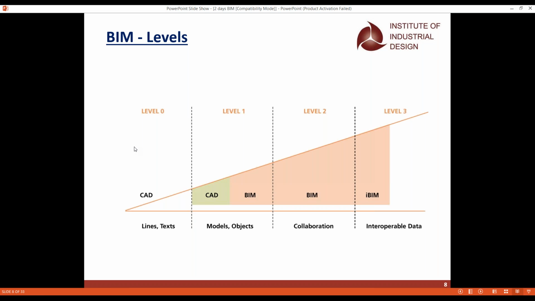Collaborating means one model which is done by the architect will be used by all the other engineers also, and that is collaborating information. If I change any model, the immediate moment the changes will be updated in your system, in your model also, and that is collaboration being done. And when it comes to level 3, it is actually the interoperable data, like how you can use the digital model and how you can share all the data also. I'll explain the levels step by step.